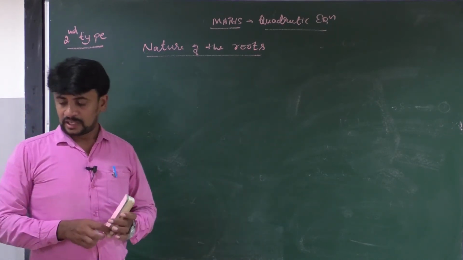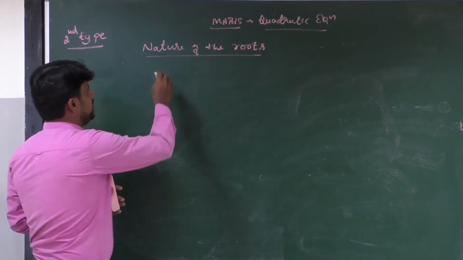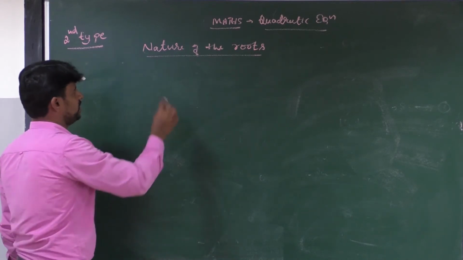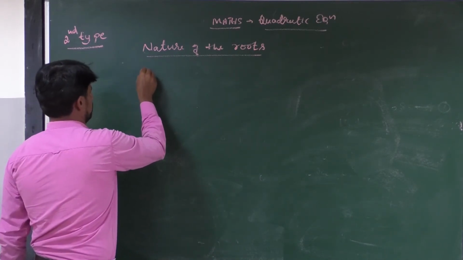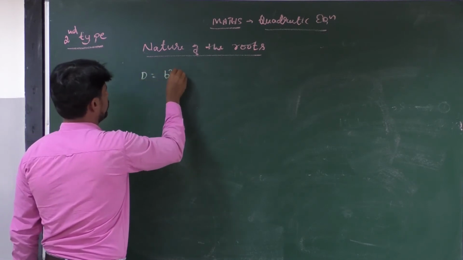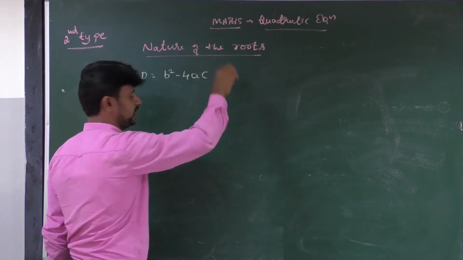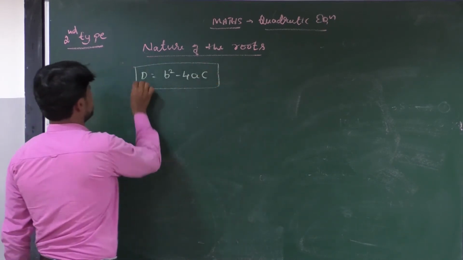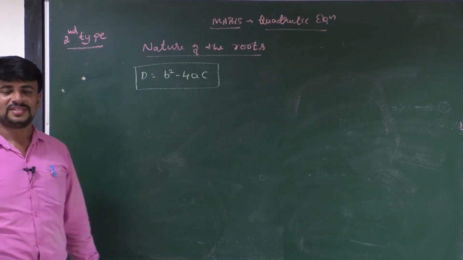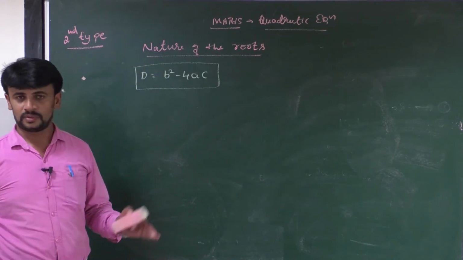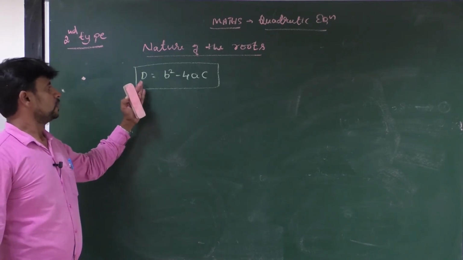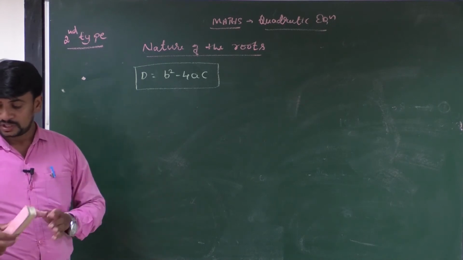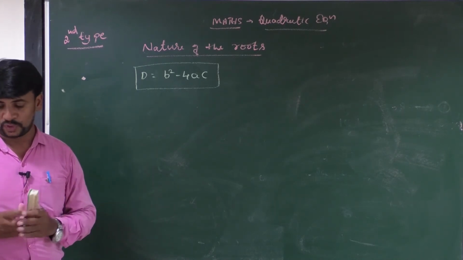Okay, then totally the nature of the roots depends upon the discriminant. Discriminant means d is equal to b square minus 4ac. Okay, this is known as the discriminant formula. On the basis of this formula, now we are going to solve some important problems. Okay, before that, how the nature of the roots depends on b square minus 4ac.